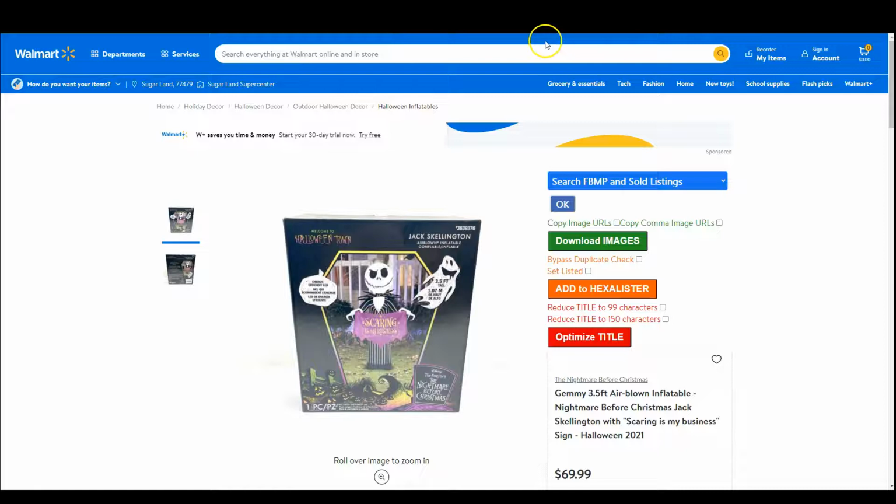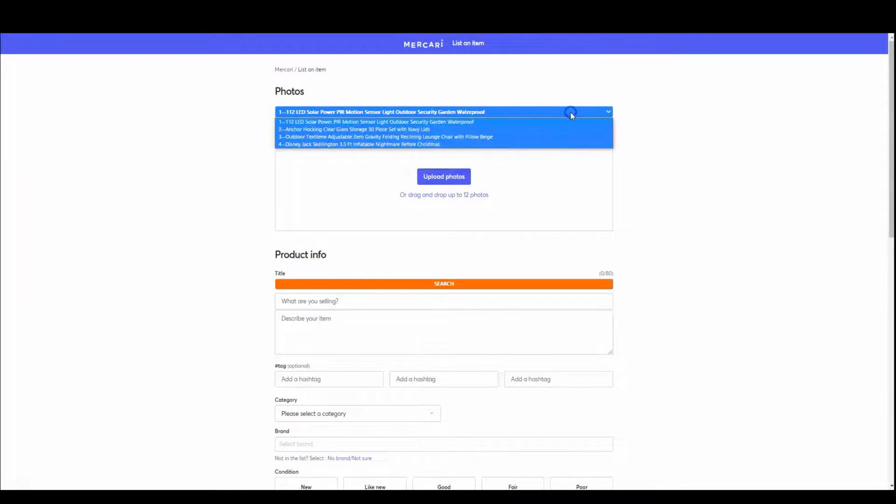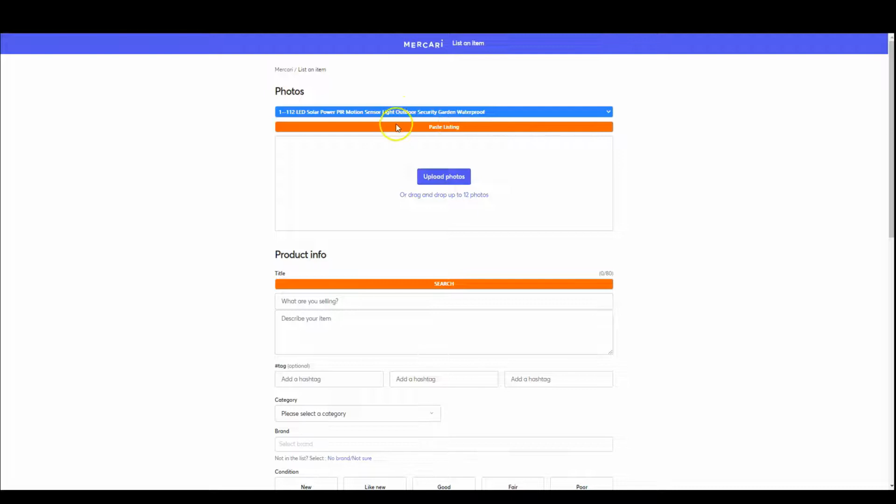So let's navigate to Mercari, and let's see if we can add some items onto Mercari. Okay. So I'm here at the Mercari list an item page. As you can see, here are the items that I brought over, because they are in the status of unlisted and archive, so total 4. So you can have hundreds of these, right? From the drop down, you choose the first one or whatever you want to start listing, and all you have to do is click on paste.